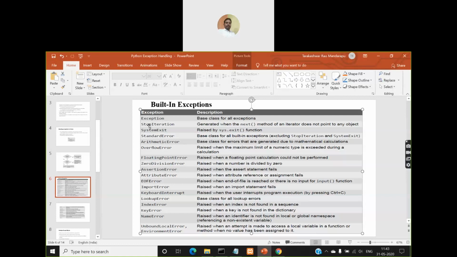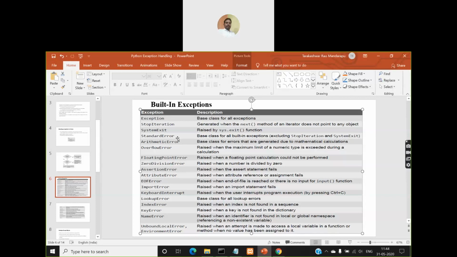The first one is Exception, then StopIteration, SystemExit, StandardError, ArithmeticError. StandardError is the base class for all built-in exceptions excluding StopIteration and SystemExit. Exception is the base class for all the other classes, but coming to StandardError, it is a base class for all built-in exceptions except StopIteration and SystemExit, whereas Exception is even the base class for StopIteration as well as SystemExit, right? That means Exception has three subclasses: one is StandardError, the second is StopIteration, and the third is SystemExit.